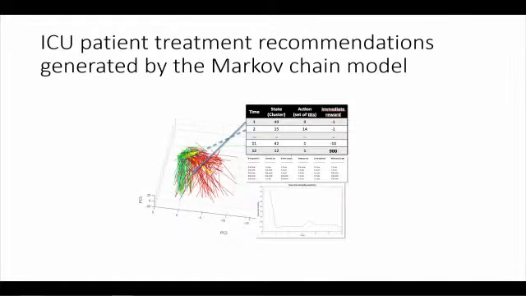One of the other challenges was, like I said, the data modeling challenge, and we just walked through a little bit of modeling through Azure machine learning. One of the solutions that won was this real-time decision support system. It was written in R, and we saw the R data types that you can bring in. What it does is generate treatment recommendations for ICU patients using a Markov chains type of model.